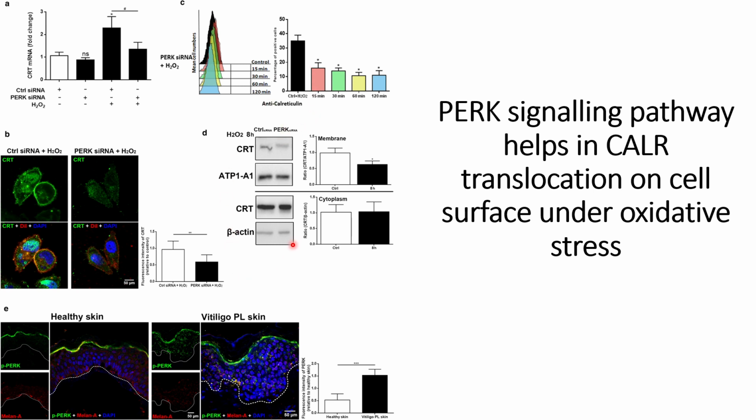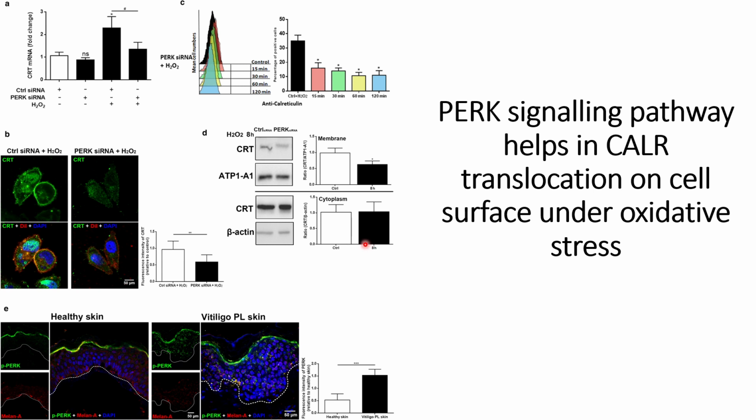These things are also in line with the Western blot result, where they can see that the signals for calreticulin go down compared to the control case in the membrane fractions. However, for the cytoplasm the signals are almost the same. The quantification of these Western blots is shown on the right hand side, where we can see that the decrease in calreticulin intensity is statistically significant in the membrane case. However, there is no statistically significant difference in the cytoplasmic